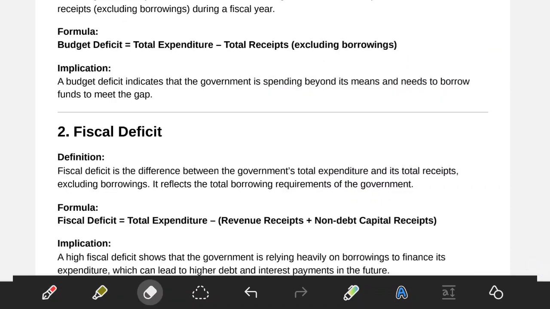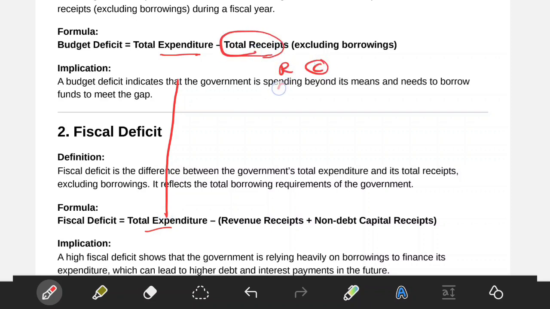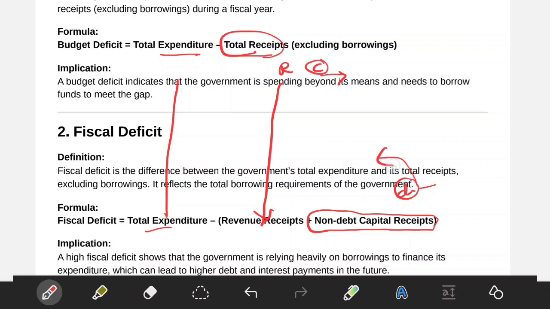So here in the budget deficit, what have we considered? Total expenditure and total receipts. Here we are considering total expenditure the same, but in total receipts we have revenue plus capital receipts. The revenue component is there. In the capital component, we are only talking about non-debt capital receipts, nothing but when you do the disinvestment of companies, like Air India, you get money. That money is counted.